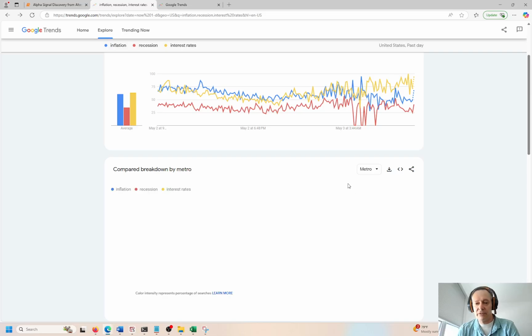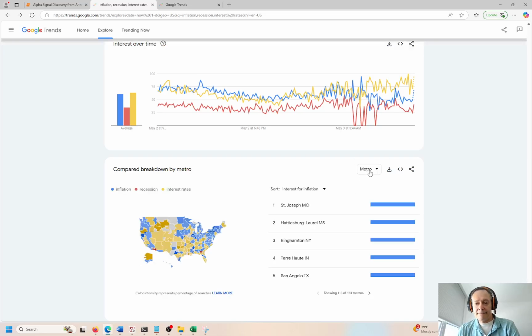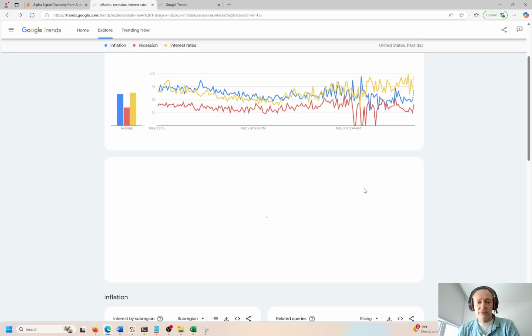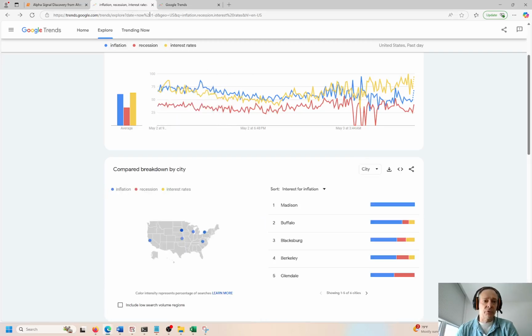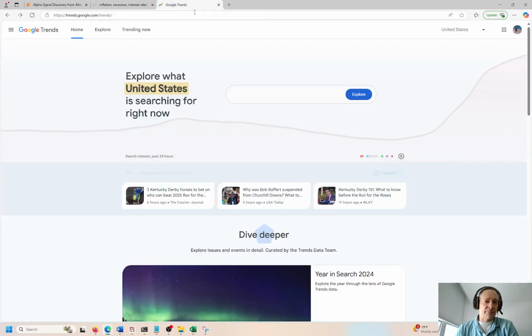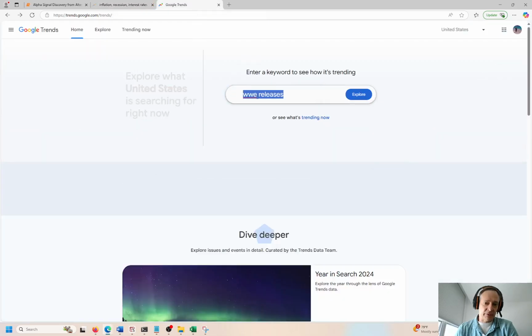I want to go off on a huge tangent here, but this is pretty cool, this Google Trends thing. So this is something new for me. I just discovered that. If we just go to googletrends.com, you can look for anything you want. So if you look at what is today? Kentucky Derby.